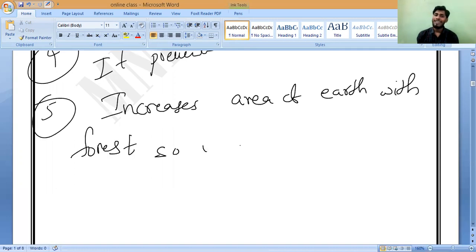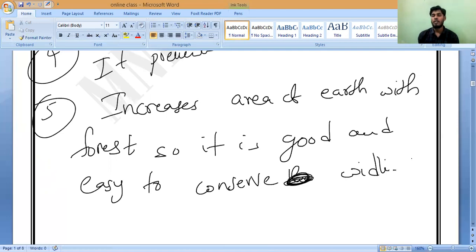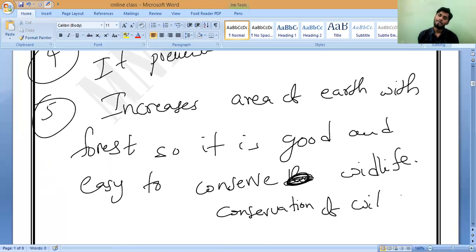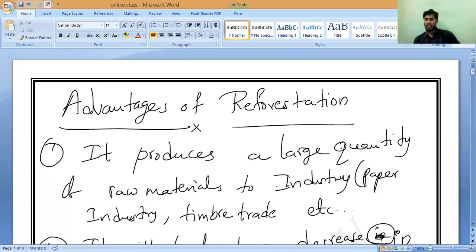So, it is good and easy to conserve wildlife, or you can write conservation of wildlife, whatever it is. So these are the 5 applications of reforestation, and even afforestation you can write the same thing.